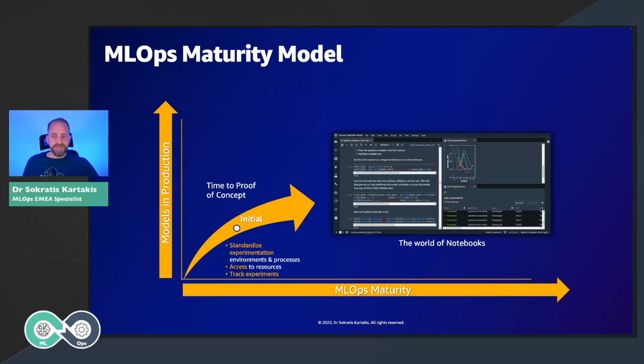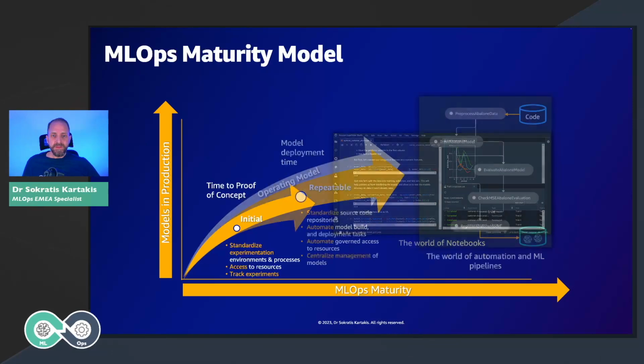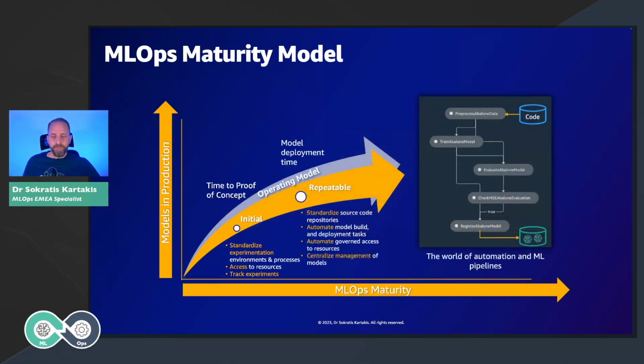After we have the data scientists familiarize themselves on how to create the solutions and they have increased, let's say, the efficiency in terms of creating POCs, the next step is to move from the world of notebooks to the world of automation. In the world of automation, what we used to do is to move the solutions from the notebooks to repositories with a specific structure in order to create automatic workflows. These automatic workflows is what we call ML pipelines.